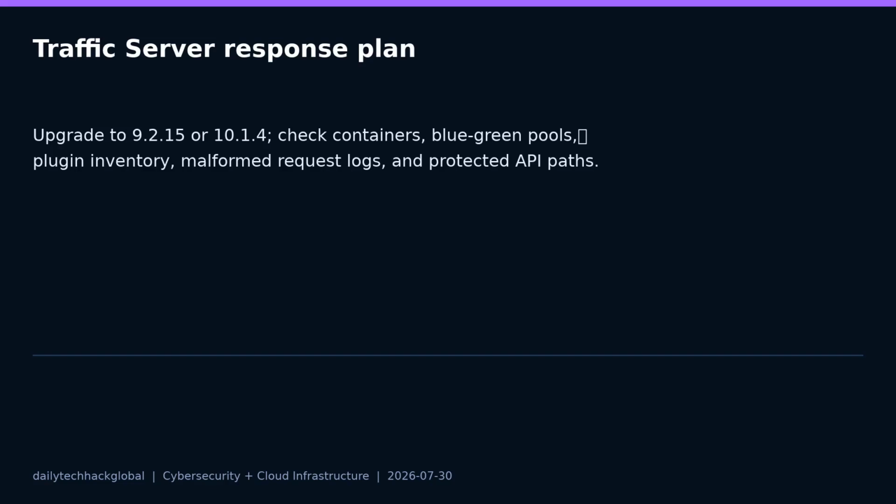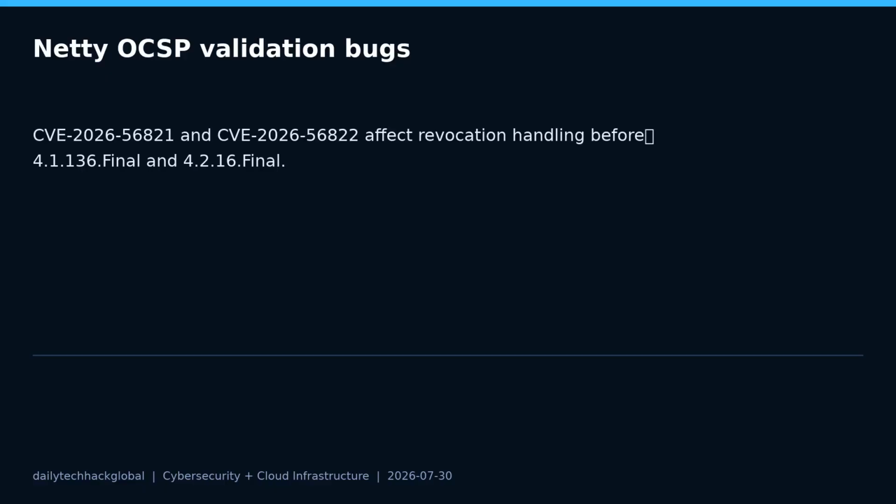But teams should not stop at the package version. Check whether old instances remain in container images, staging environments, blue-green pools, or disaster recovery paths. Review custom parsing rules and non-standard HTTP behavior. Compare proxy rules with origin server rules. Make sure logging captures rejected malformed requests and unusual protocol downgrade behavior. If the proxy protects authentication or admin APIs, those paths deserve the fastest change window.